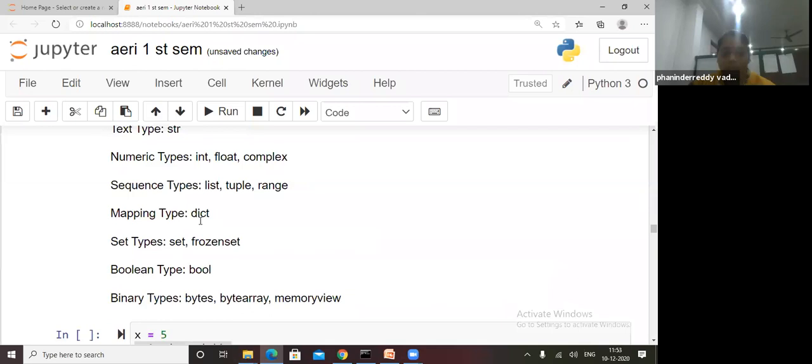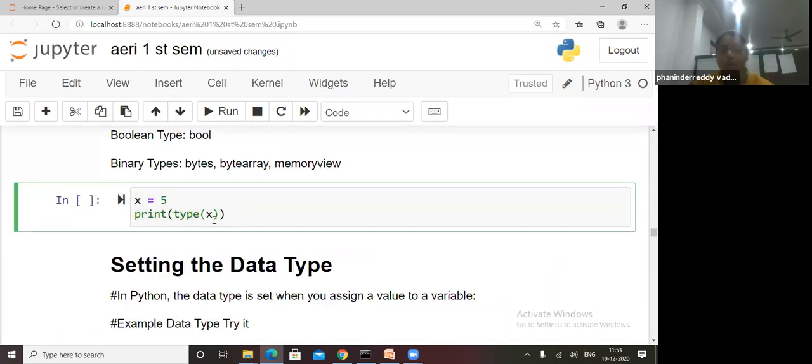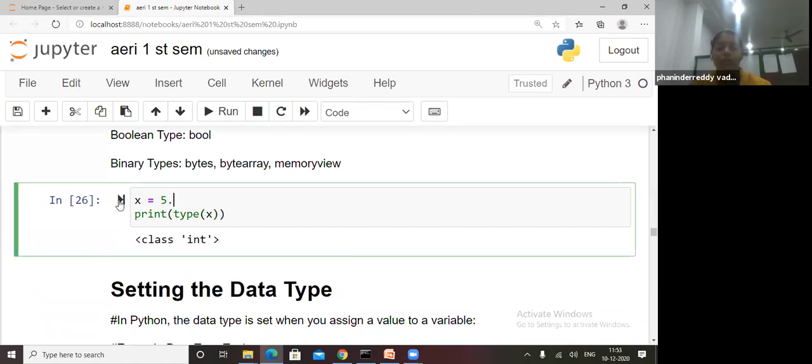Now type, I will go for type. x is equal to 5, print type of x. What is the type of x? This is integer. If I write 5.5, what is the type of x? This is called float. And if I write 5 plus 6j, you know complex number calculation: one part should be an integer and another should be the imaginary part. So 5 plus 6j is a complex number.